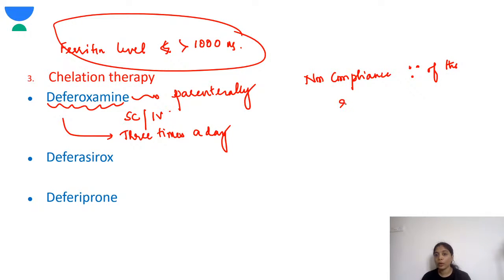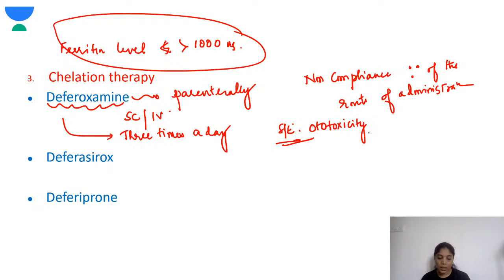The few side effects which we see with deferoxamine, though it has the best safety profile, are that there could be ototoxicity and certain retinal changes.